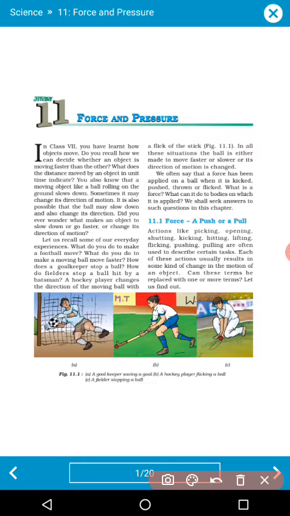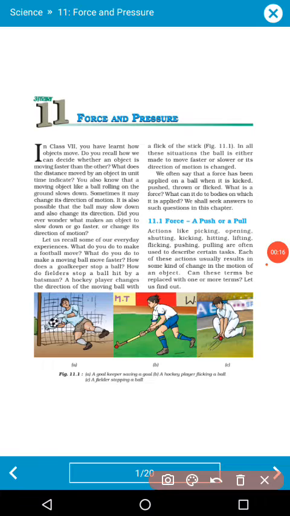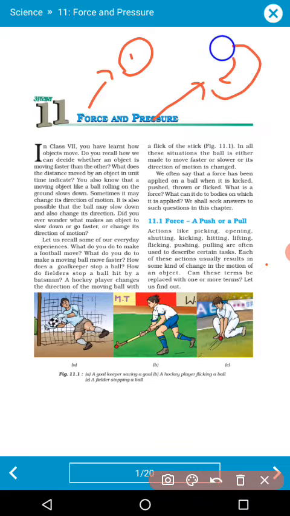So now we are going to start the next chapter, which is Force and Pressure, chapter number 11 from 8th standard. Fine. The chapter is divided into two portions. The first one is related to the force, and the second one is related to the whole portion related to the pressure. Fine. So first of all, let's understand what is the force.